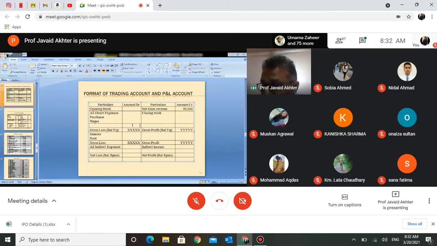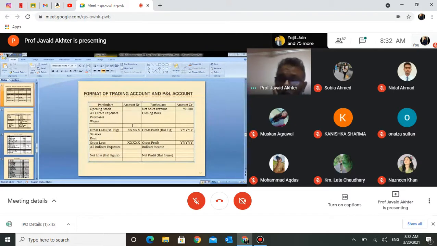You have this entry. When you are posting to the salaries account, salaries is given on the credit side. On the credit side, you will write profit and loss account. In the process, the balance in the salaries account would become zero. Yes, questions please, if you have not understood this. Can you explain it again?